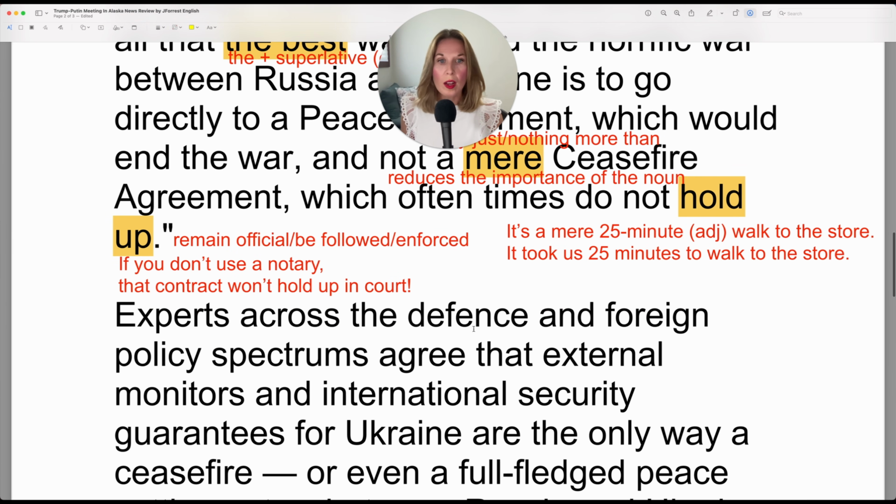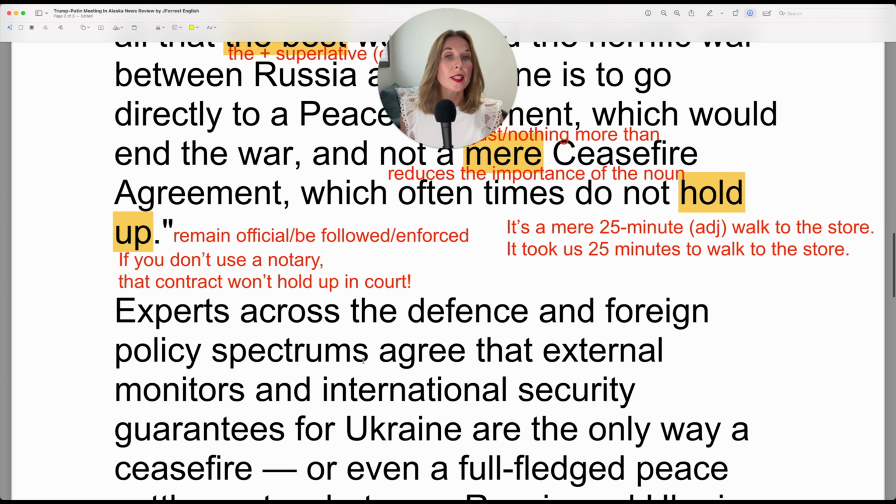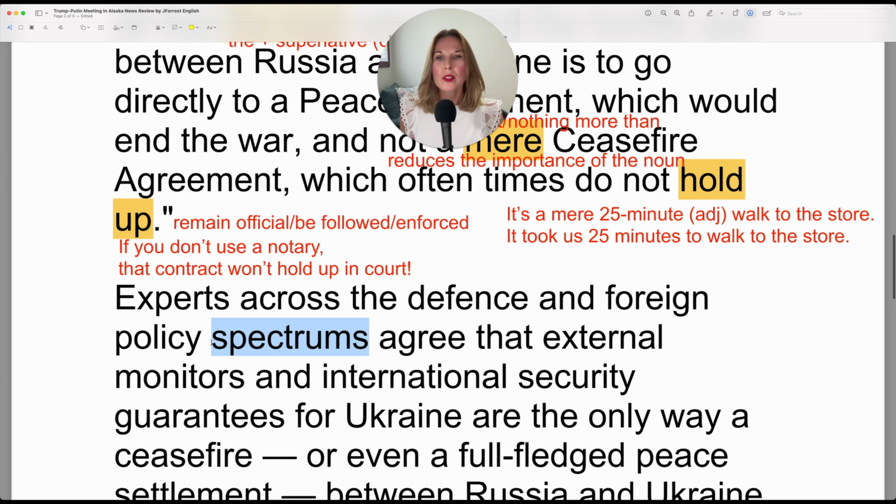Experts across the defense and foreign policy spectrums. So a spectrum can just represent a domain or an area, an industry, and across represents that it's inclusive of everyone or everything within that range.